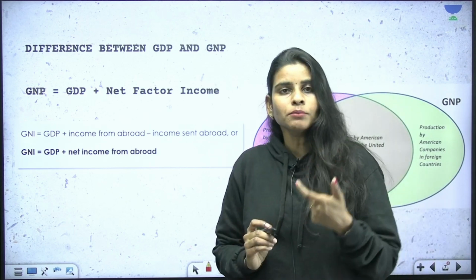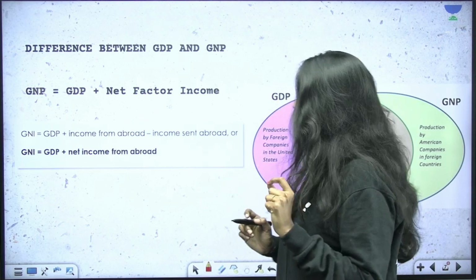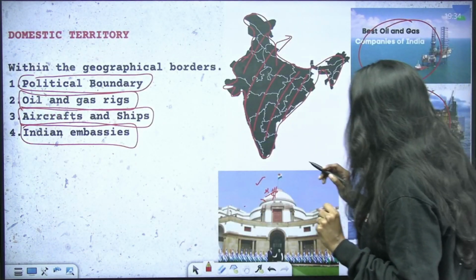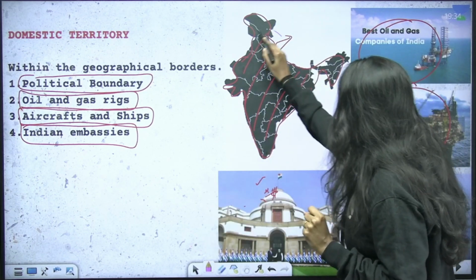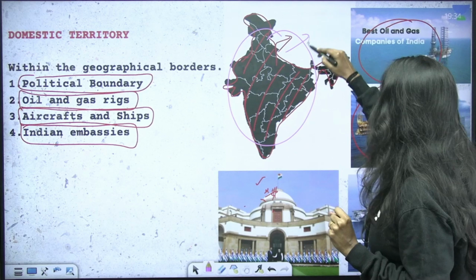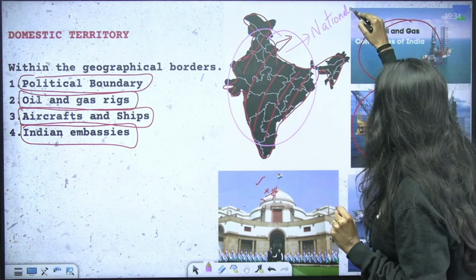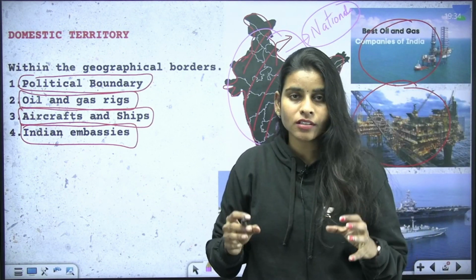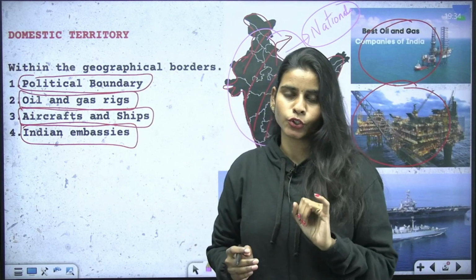Now there is a similar term called gross national product. In the gross national product, we calculate the value of goods and services produced by only the nationals of the country. Okay, so in that case, we will not calculate the value of goods and services produced by the foreigners in India. So this is one thing which you have to remember.